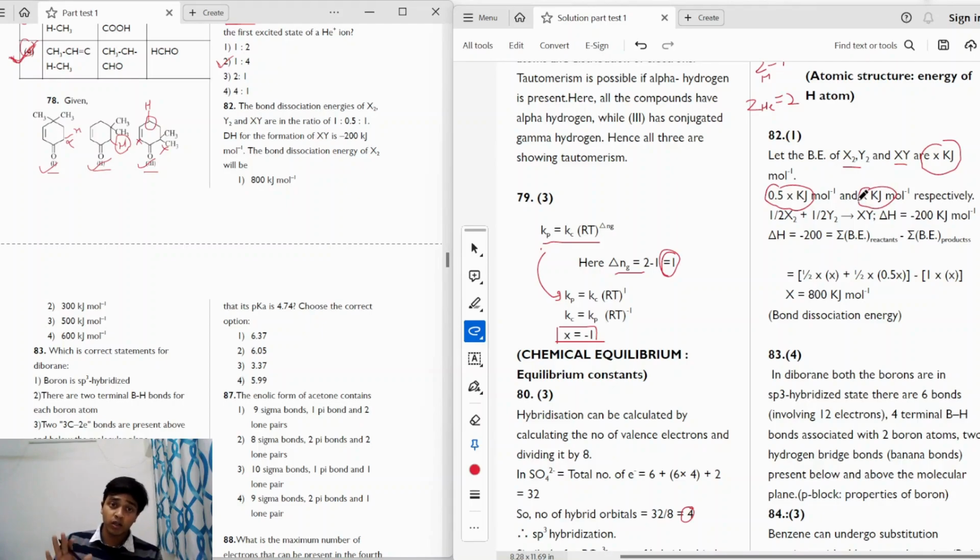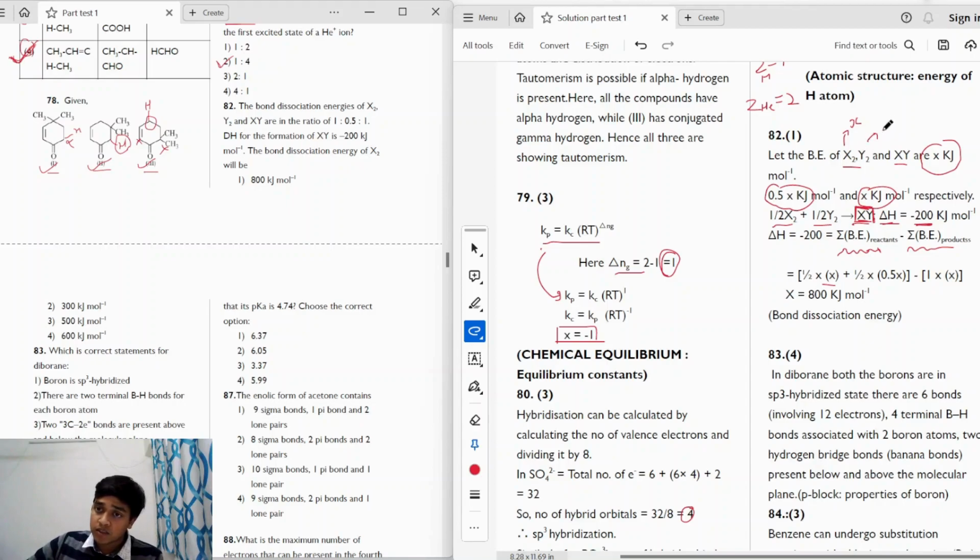Now we are given the enthalpy of formation. Here we have to take care that for enthalpy of formation we talk about the formation of 1 mole of product. So we'll have the equation as half X2 plus half Y2 gives 1 mole of XY, and the enthalpy of formation is given to us as minus 200 kilojoule per mole. The enthalpy of formation is equal to the sum of bond energy of the reactants minus the sum of bond energy of the products. Here we have the bond energy of X2, which we assumed as x, so we have half mole of X, so we'll write half multiplied by x.